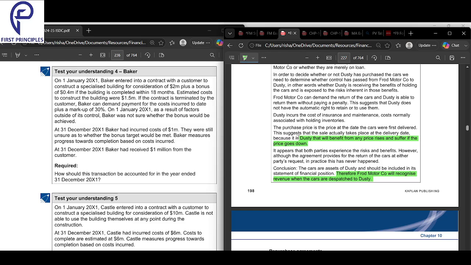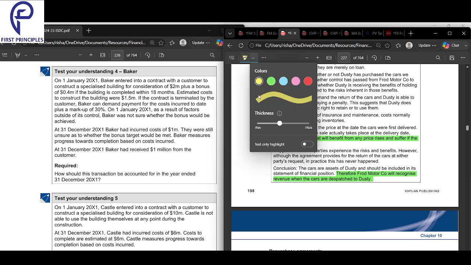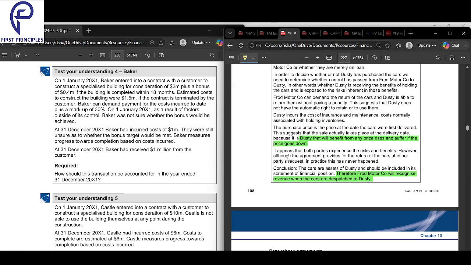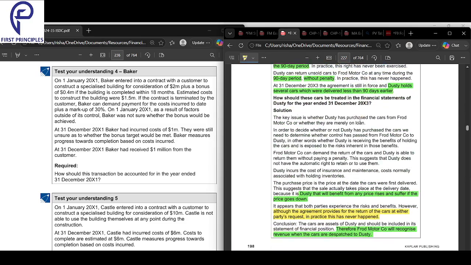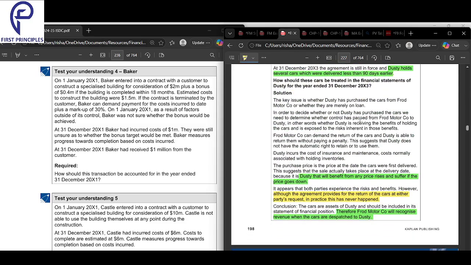So based on that, we are saying that it's Dusty who has purchased the car and it's Dusty who should recognize it in its financial position. Though Ford has the right, they are not denying that Ford also has the right to call it back. Although the agreement provides for return at either party's request, this has actually never happened. The fact that it has never happened is something that they have highlighted here.